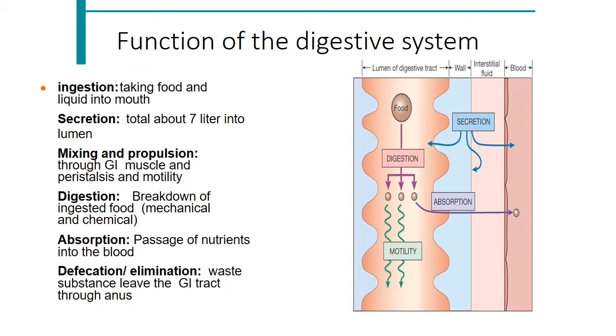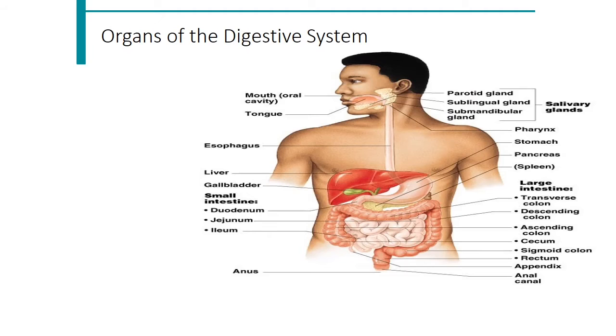Now we are moving towards the next slide. First we will see the organs of the digestive system. In that, first one is a mouth, or we can say the oral cavity. After that there is a tongue. Then there are three salivary glands. First one is the parotid gland. Second one is the sublingual gland. Third one is the submandibular gland.